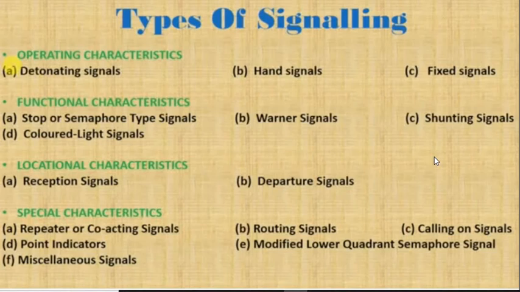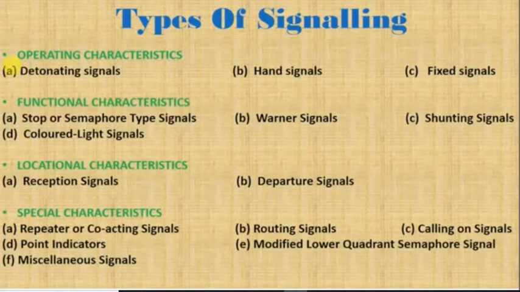The final one is a special characteristic. These are the special signals which are used at very special places, important places that are not normal. They are used only at special places. So we will see one by one what the different types of signal are.